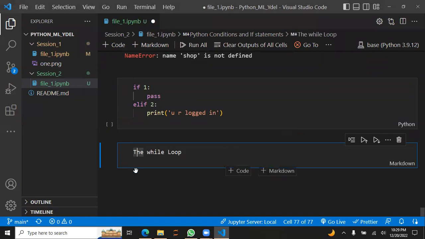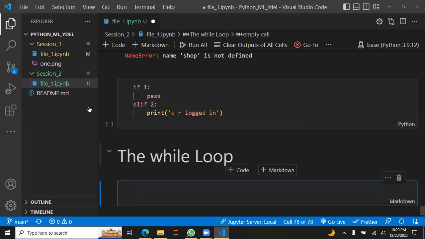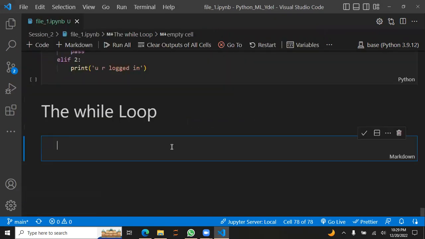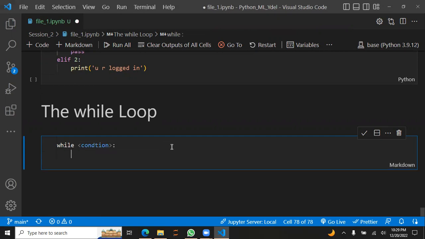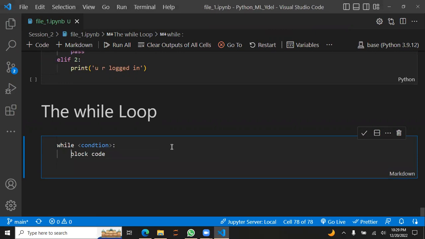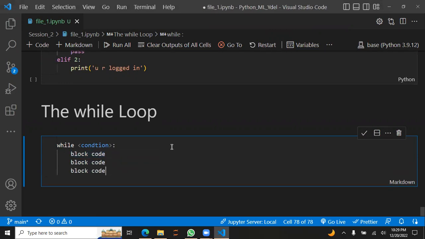The syntax is while, and here is the condition. It should be true or false, and after that we get the block of code. It will be as many lines as you want to add inside this, and this will keep executing itself.